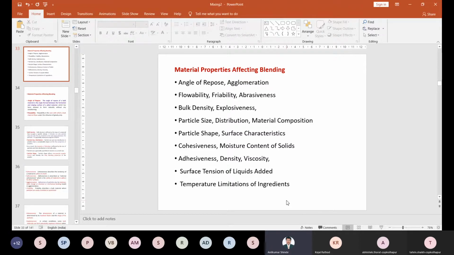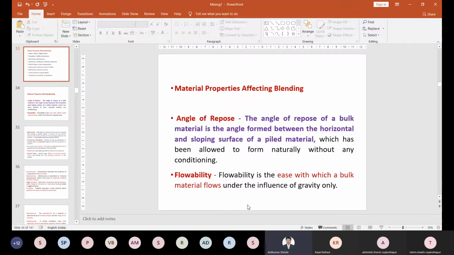If the particle size, particle shape, crystallinity, and particle size distribution are not appropriate, there may be demixing or segregation. So these are the different factors that affect mixing. We will see them one by one.